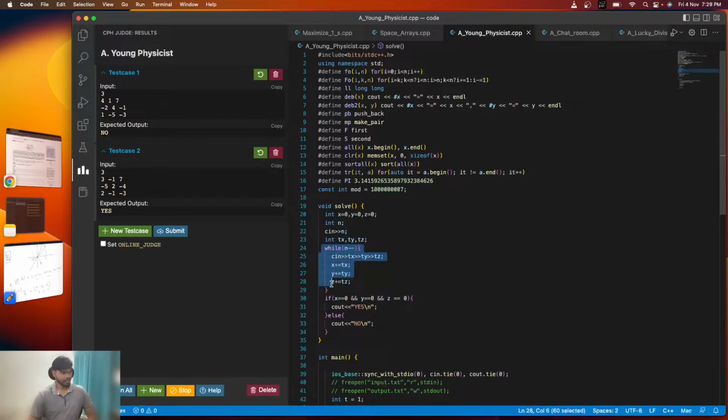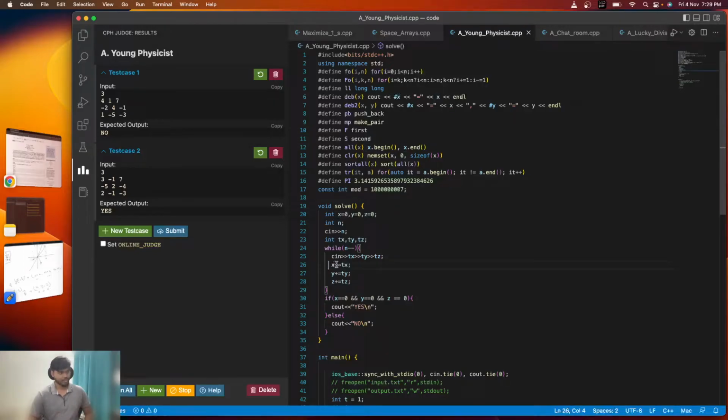So this loop will iterate n times, and it will take all the three coordinates of each and every vector into the corresponding variables tx, ty, tz, and it will add them into our x, y, and z.